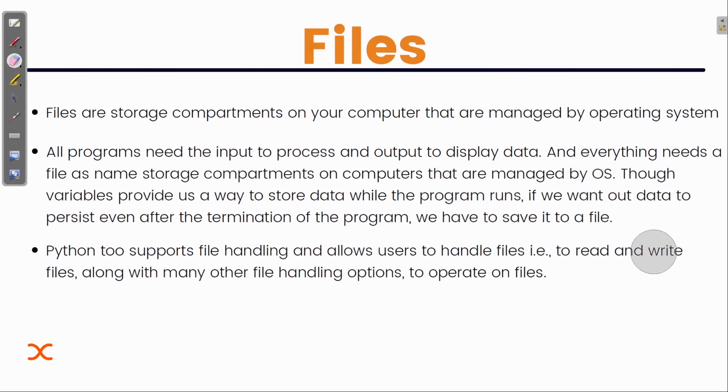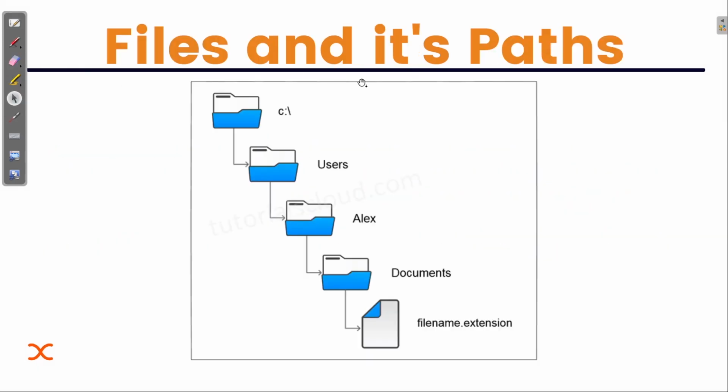Although we have seen many types of files in Windows, like images, videos, text files, and Python files, you can just go and see on your desktop that there are so many files saved. But in Python, we have only two types of files. We are going to see about it.